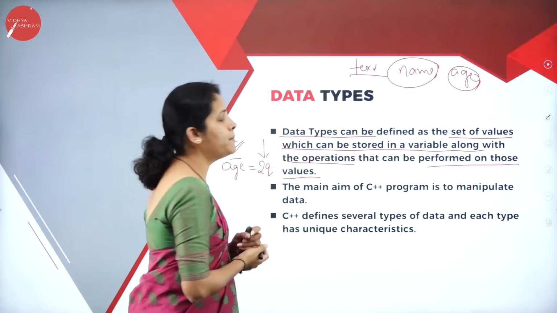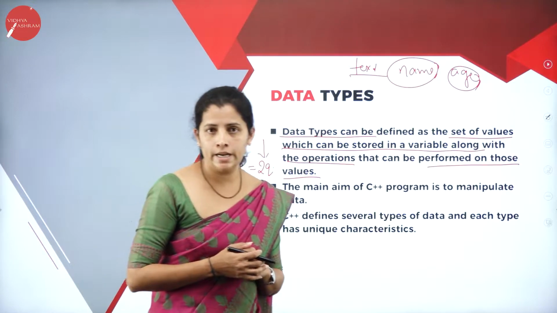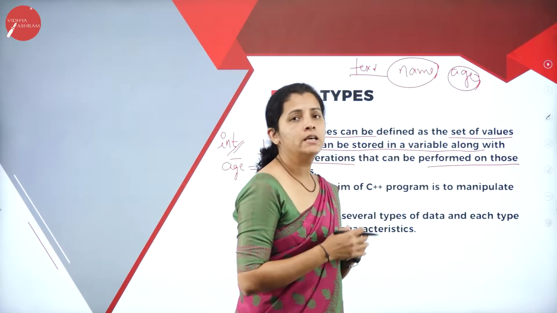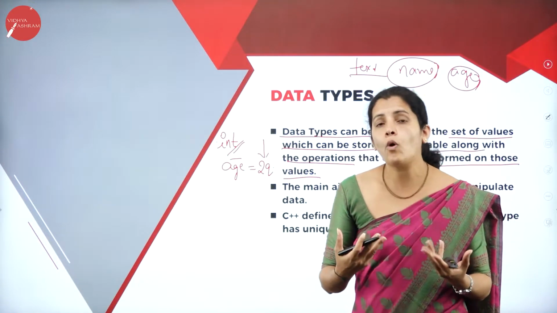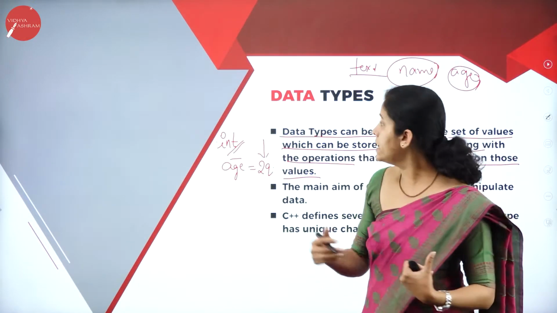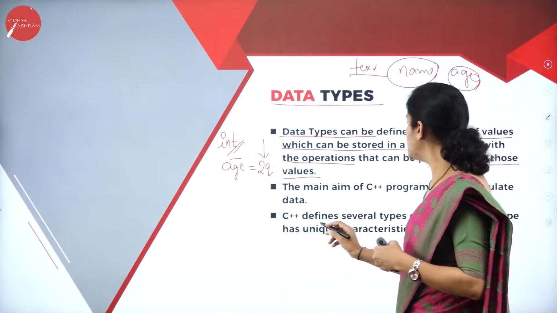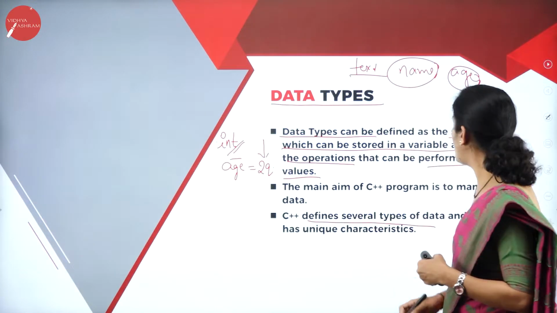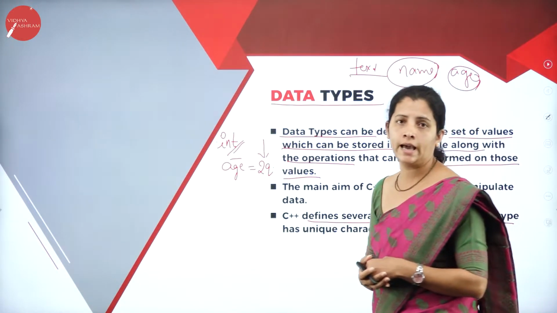The main aim of a C++ program is to manipulate the data. That means in C++, if I want to manipulate the data, what do I require? Once again, I require data types. So C++ defines several types of data, and each type has a unique character.